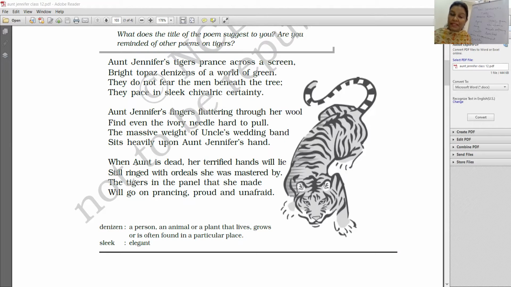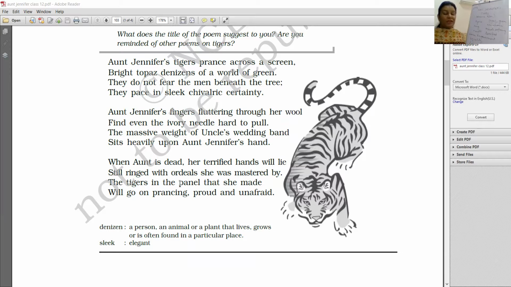Ringed. Here it is ringed. Ringed. What is ringed here? Ringed is surrounded. She will be surrounded. Her hands would be surrounded. She was mastered by, controlled by. Who controlled her? Uncle controlled her. The tigers in the panel that she made will go on prancing proud and unafraid.